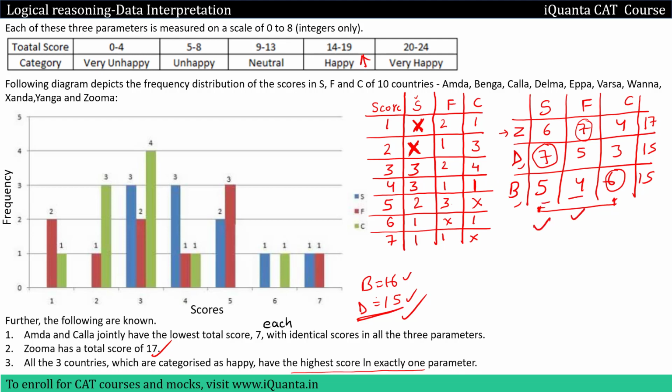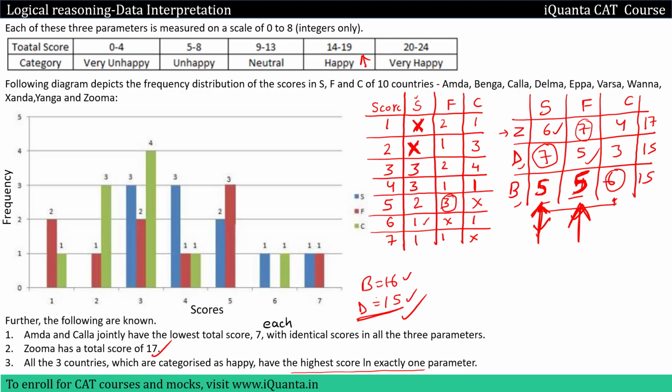5 and 4 over here. So if I want to increase this 5 to 6, is it possible? In S we can give a score of 6 to only one country, and that is Z over here. We have already done that, so this cannot be increased to 6. This will remain 5 only. Can we increase this 4 to 5 over here? In F, if we check score 5, it can be given to 3 countries. One of those countries is D. So yes, I can increase this to 5.